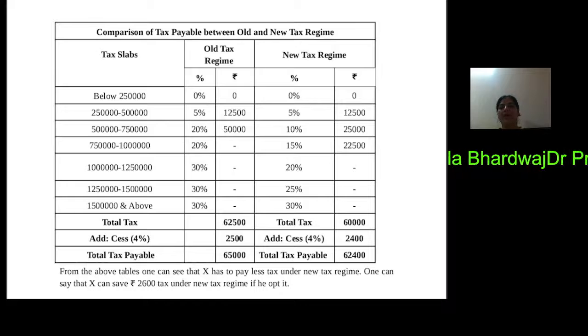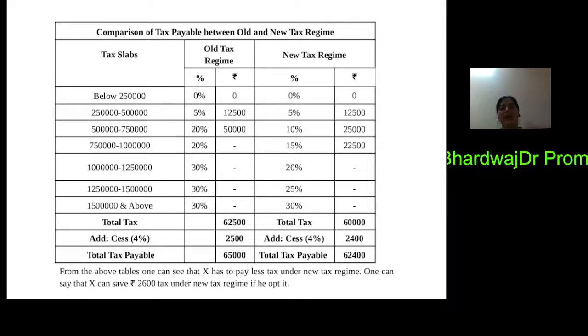Now he has to pay the health and education cess, which is 4%: 2,500 under the old tax regime and 2,400 under the new tax regime. Now his tax is 65,000 under the old tax regime and 62,400 under the new tax regime. This is because he is not availing all the exemptions and deductions under the old tax regime.